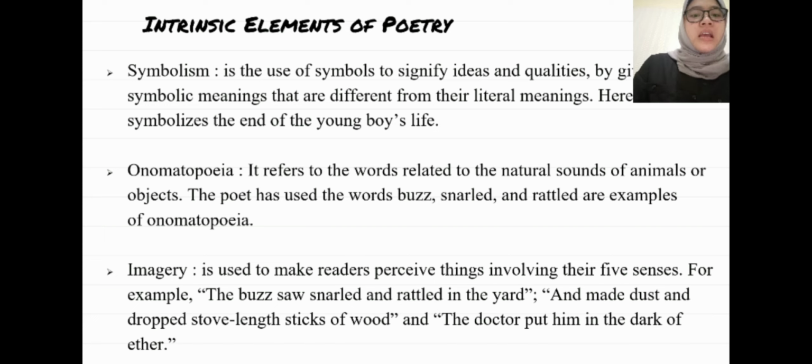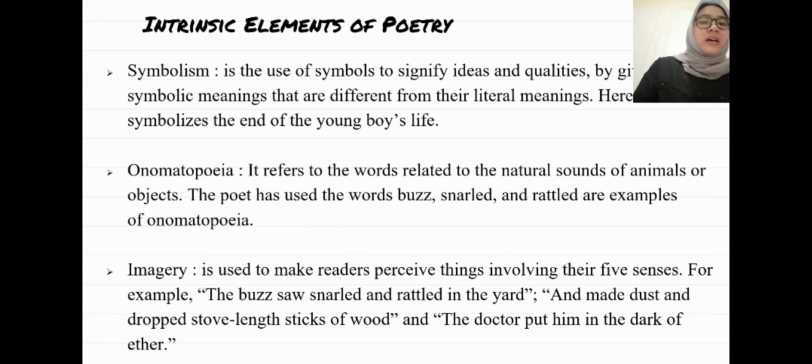And the next is onomatopoeia. It refers to the words related to the natural sounds of animals or objects. The poet has used the words buzz, snarled, and rattled as examples of onomatopoeia.